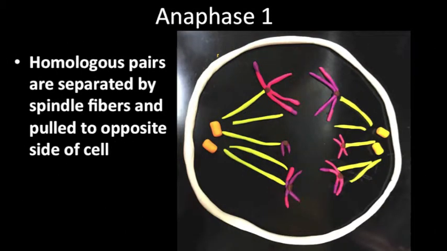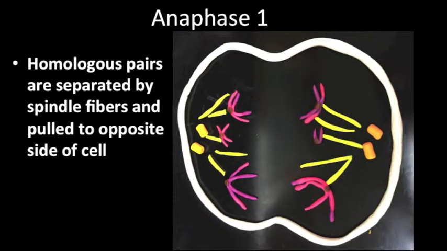The next phase of meiosis I is anaphase I. During anaphase I, homologous chromosomes are pulled apart by the spindle fibers and move toward opposite poles of the cell.